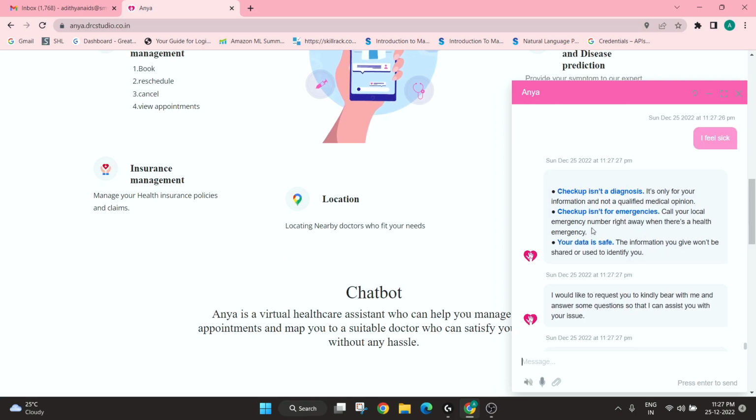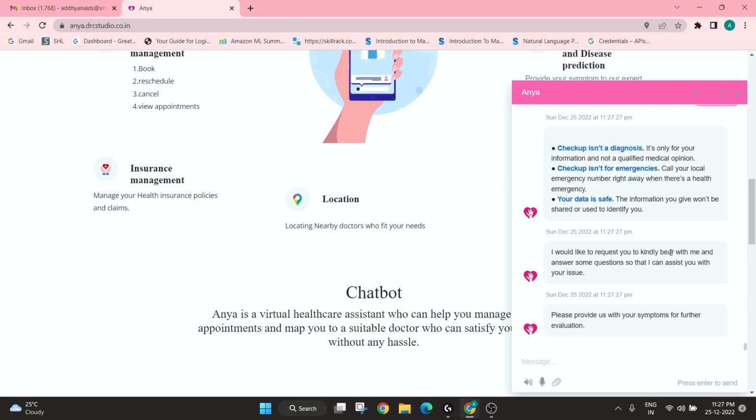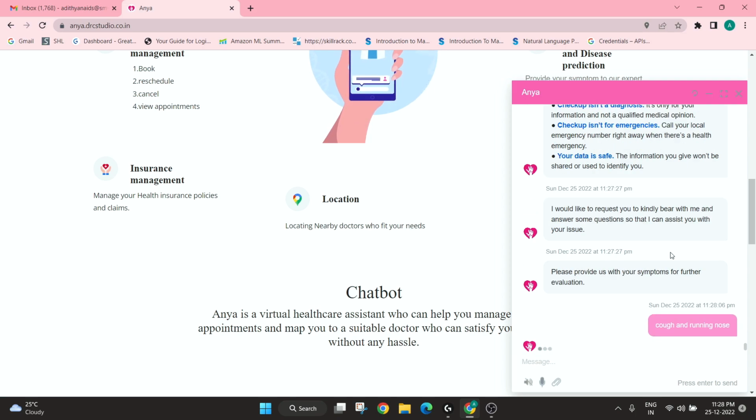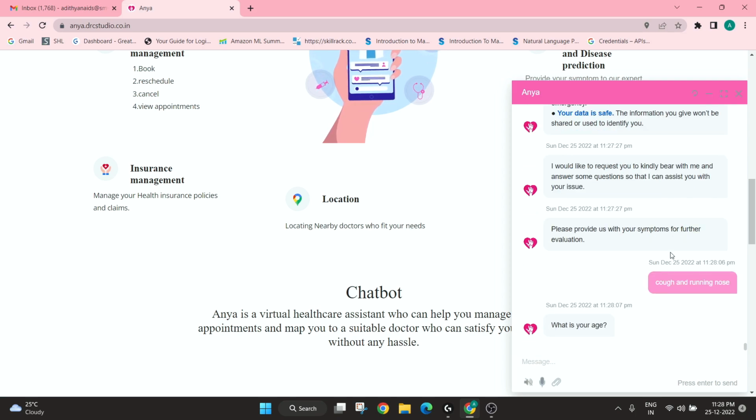Now let's see our next use case about virtual diagnosis. Now let's say I just type to the bot, I feel sick. For virtual diagnosis, I'm using an expert system offered by Informatica API. It's just asking for my symptoms now. I'm just going to give cough. So it's asking for my age now.